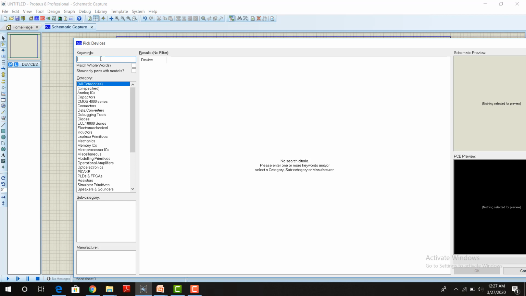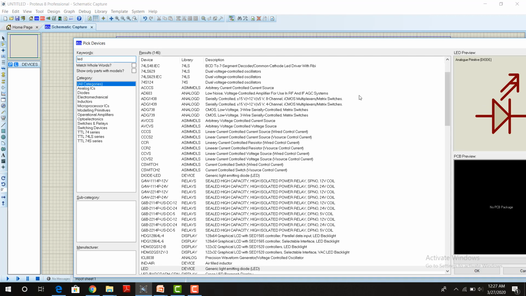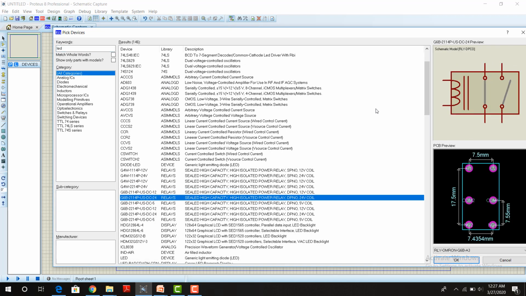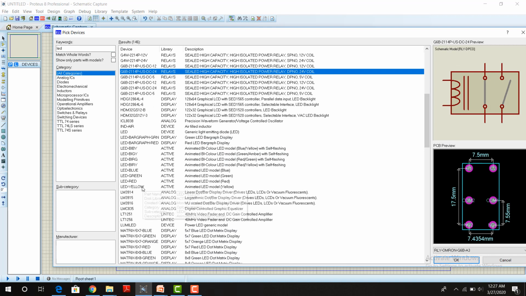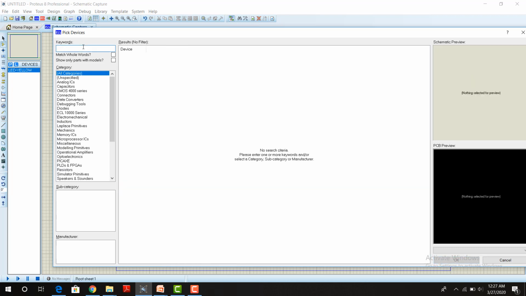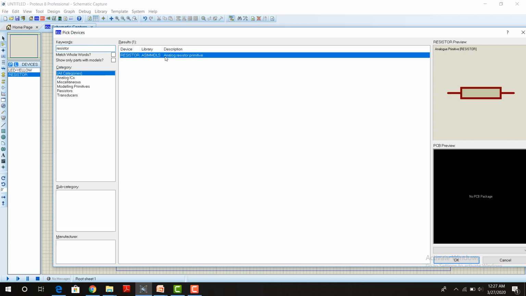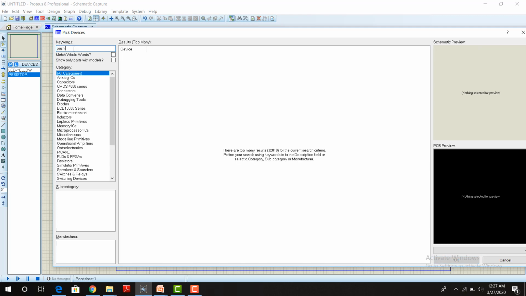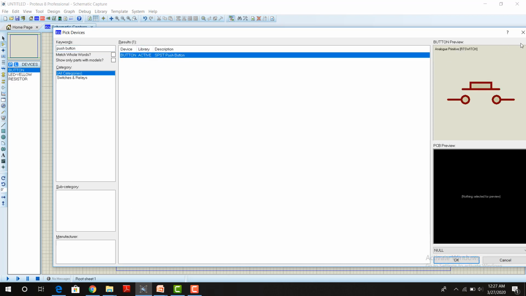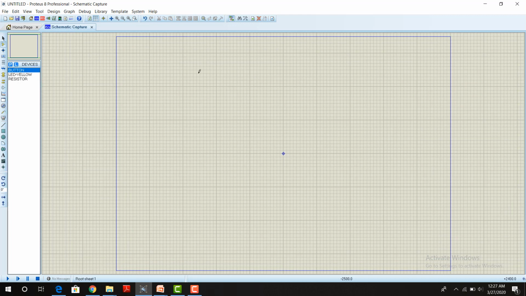Since we are doing a LED connection with push button, we need a LED. Here you can see you have different kinds of LEDs. I will select a yellow color LED. This one, double click on it, it will be shown in here. Instead of it, we need a resistor like this and one push button. Close this window. Let's make a circuit diagram.